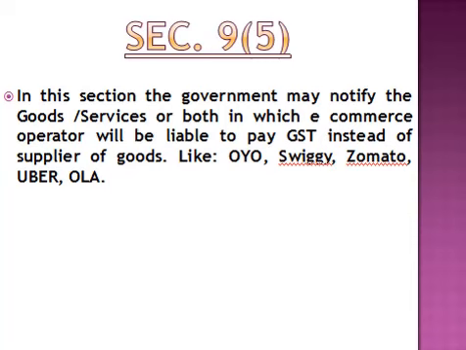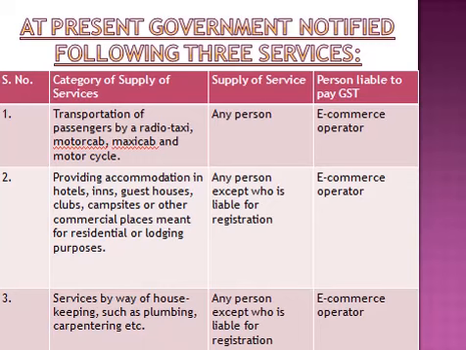So, there is a list of categories which have been specified. This is also a very small list. It is just covering 3 points, like transportation through radio taxi, motor cab, maxi cab and motorcycle. There you can remember Uber and Ola. Next, providing accommodation in hotel, guest house, clubs, campsites or commercial places for residential or lodging purposes. There you can remember the hotels. And the third one is services by way of housekeeping such as plumbing, carpentering, etc. There you can remember housekeeping services which the hotel provides.